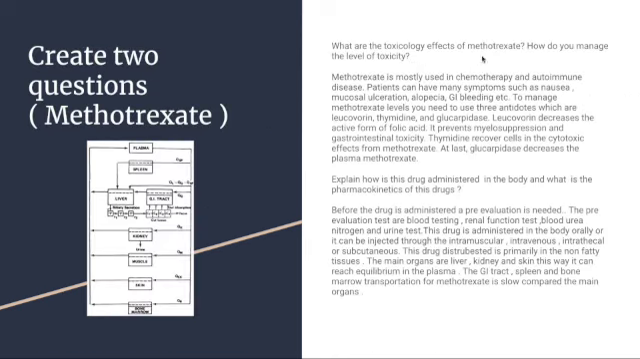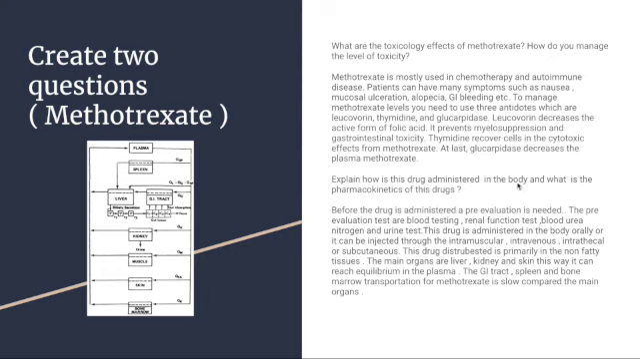The toxicology effects of methotrexate. How do you manage the level of toxicity? Methotrexate is mostly used in chemotherapy and autoimmune disease. Patients can have many symptoms such as nausea, mucosal ulceration, alopecia, GI bleeding, etc. To manage methotrexate levels, you need to use 3 antidotes, which are leucovorin, thymidine, and glucarpidase. Leucovorin replenishes the active form of folic acid; it prevents myelosuppression and gastrointestinal toxicity. Thymidine recovers cells from the cytotoxic effects of methotrexate. Lastly, glucarpidase decreases the plasma methotrexate.